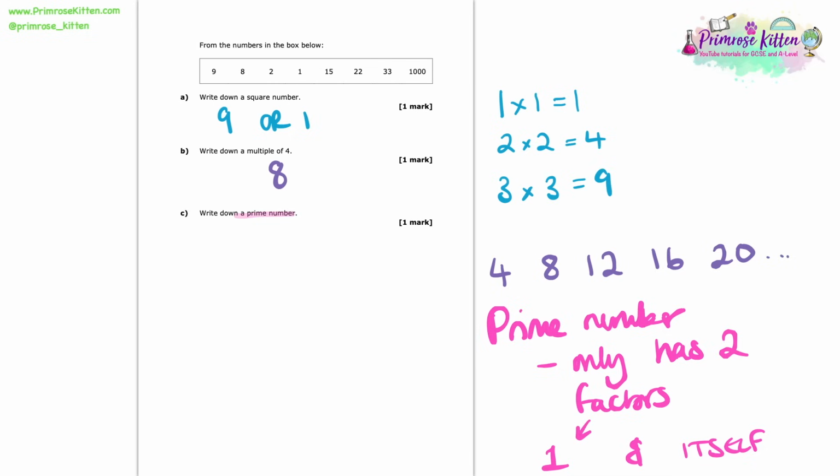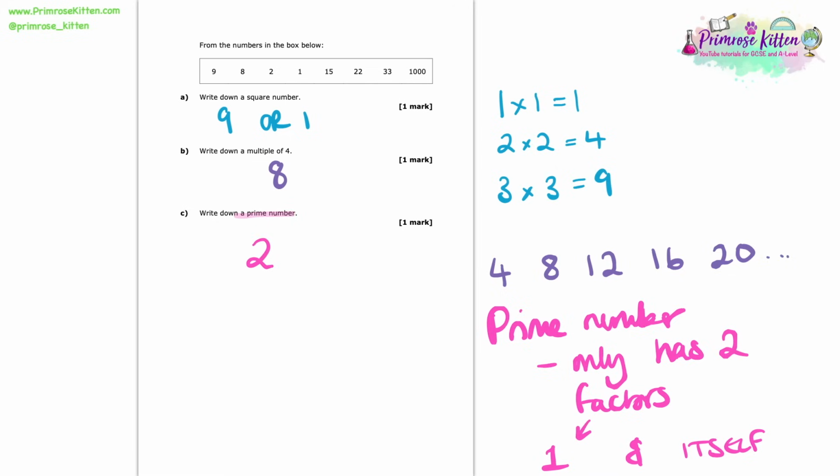Now, looking at the choice of numbers that we have in this question, 9, I know I can also divide it by 3. 8, I know I can also divide it by 2. 2, though, I can divide it by itself. I can divide it by 2. And I can divide it by 1. And that's the only 2 numbers I can divide 2 by. So for that reason, 2 is my prime number.